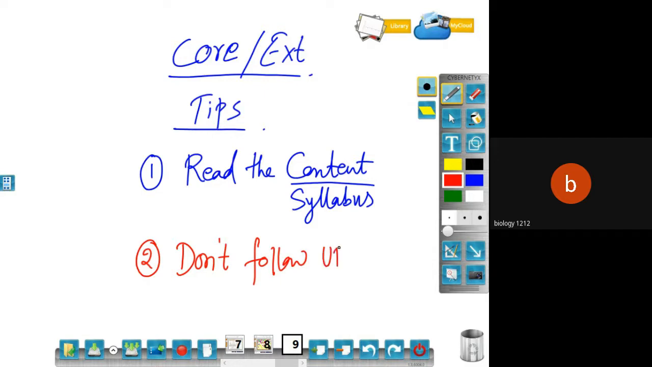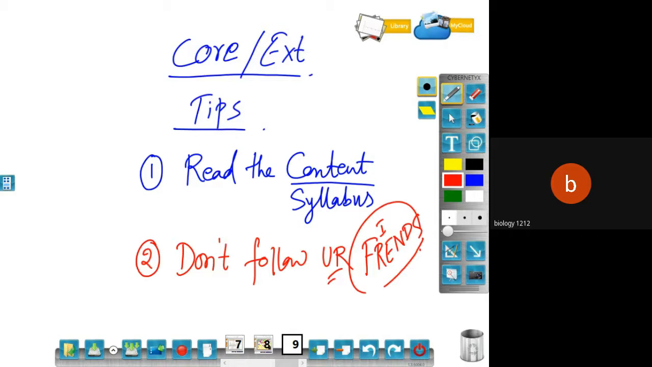Don't follow your friends. Very important part. Most of the students think, when my friend is selecting extended, even I should go for extended. Or they follow what someone else, let's say a girlfriend or boyfriend, is following, and we do follow that. But please, it's very important that you do not follow those things. Please keep in mind whatever is easy for you, go along with that. That's a very important part here.